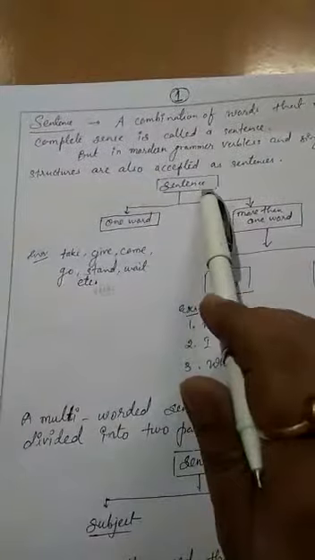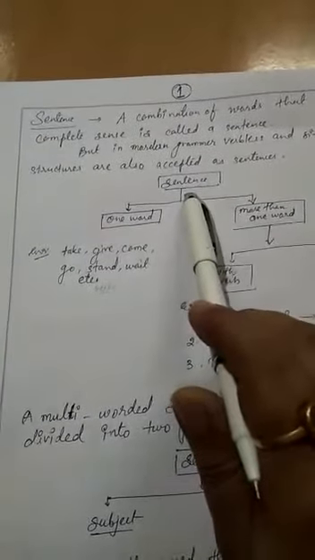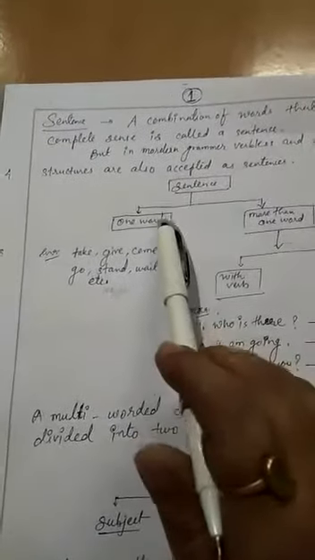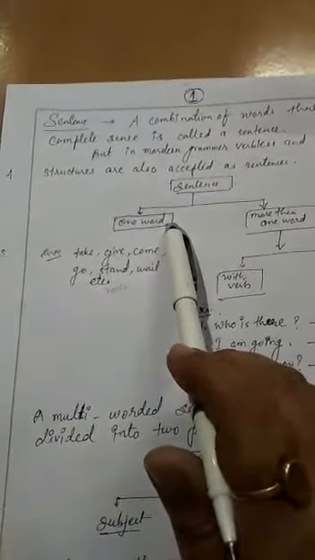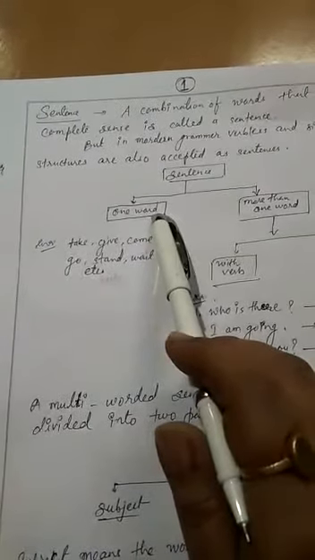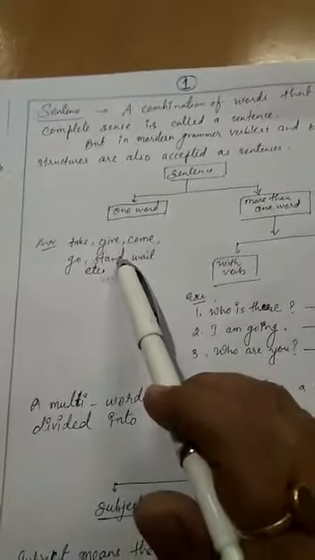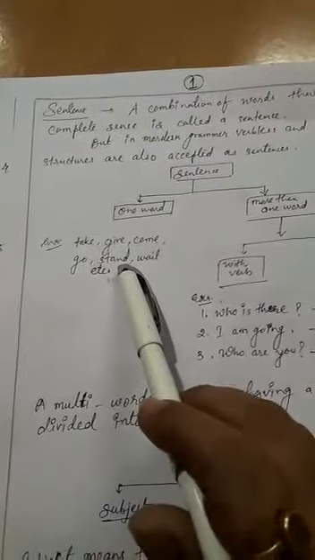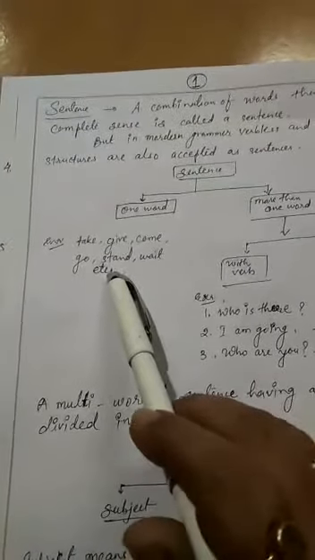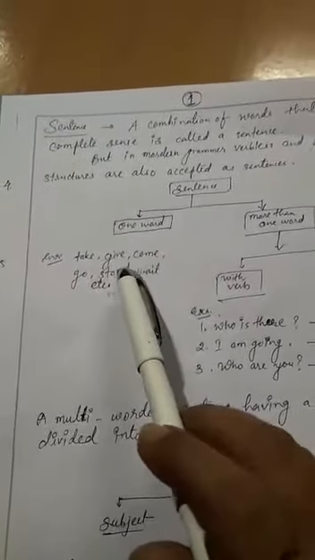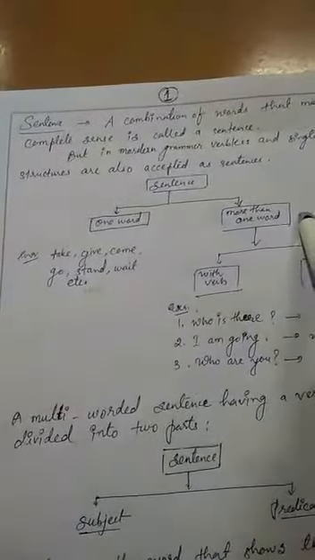Okay? And a sentence is divided into two parts. One is one word and another one is more than one word. So we look at the example of one word: take, give, come, go, stand, wait, etc. Okay? It is a form of the verb. And more than one word.